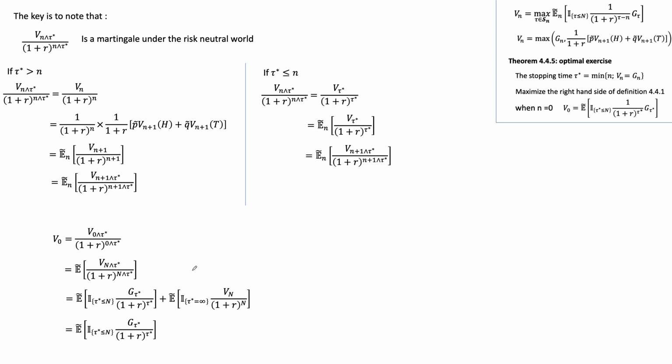And essentially, we have shown that V0 is equal to this amount here, right? Hence this tau star is the one that's maximizing this expression. This tau star is the one that's maximizing this, just by identification.